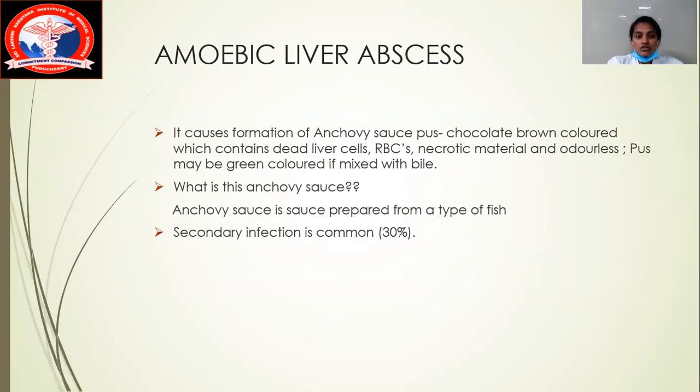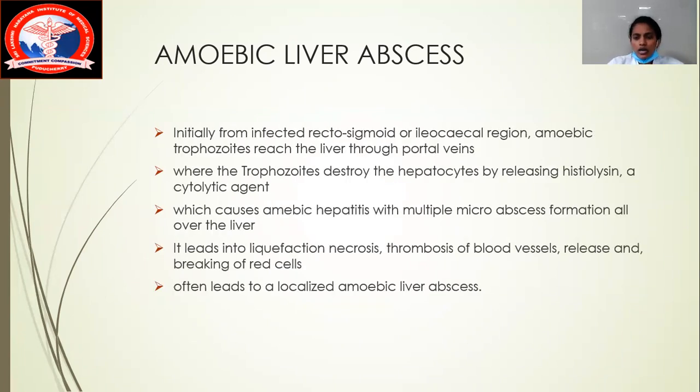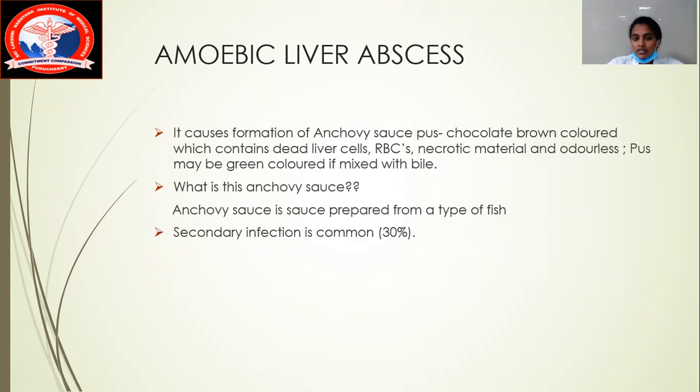Okay, now what I'm saying is, you can ask me a question right now. Like my UG students used to ask so many questions, like ma'am, why does this happen and why does this not happen. So now your question can be why there is a release of RBC and why there's a breakage of RBC and what is going to be the resulting factor. If there is going to be a thrombosis of blood vessels as well as a release and breakage of RBC, we can always think there is an infected liver abscess. So you can't be expecting a sterile one.